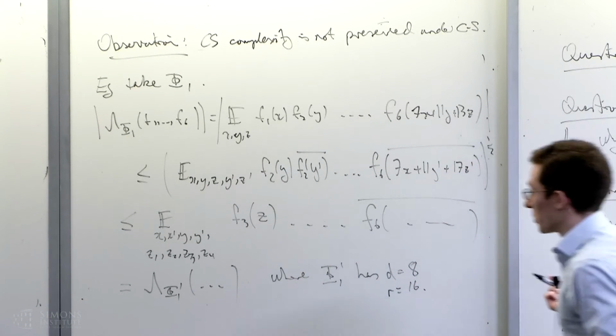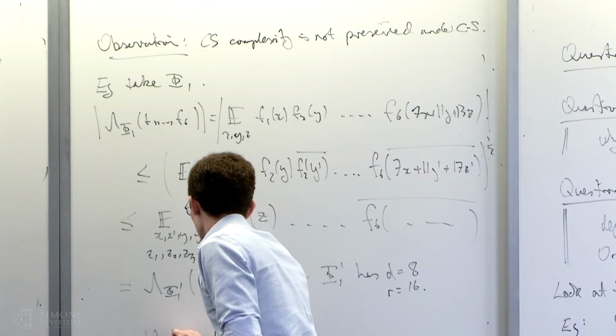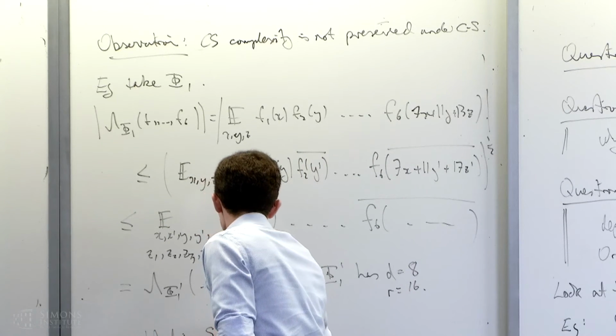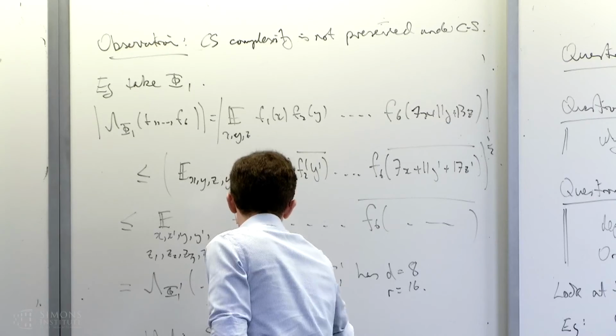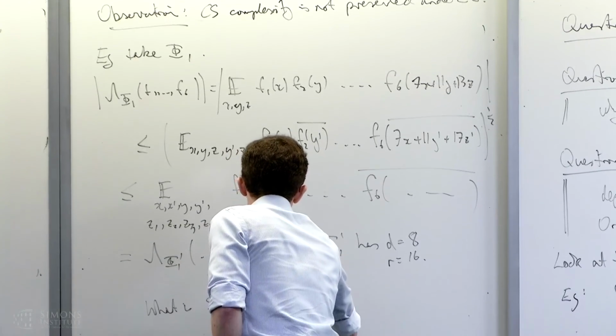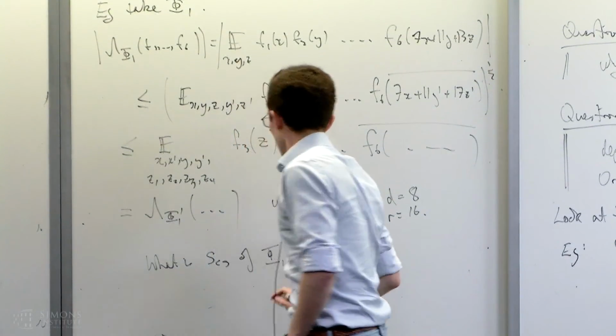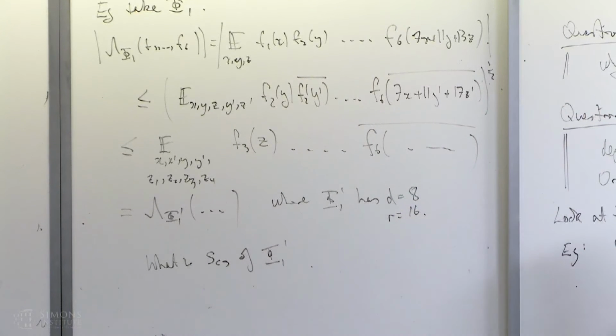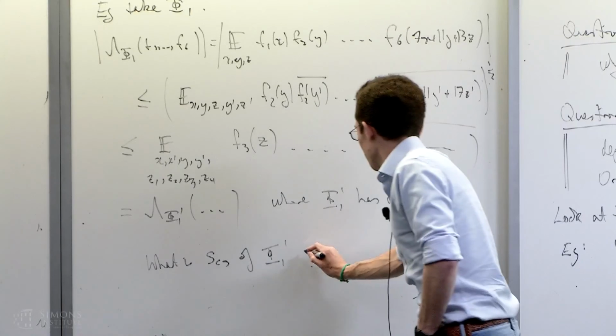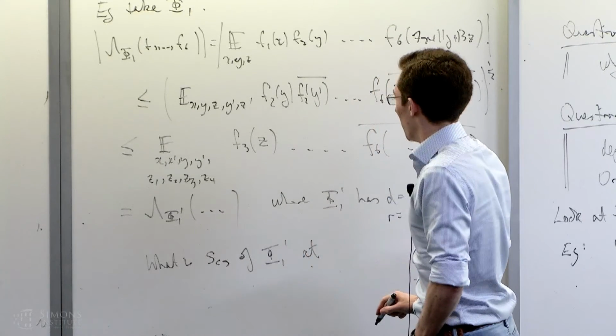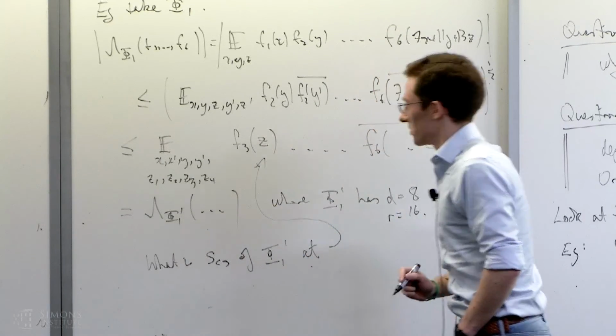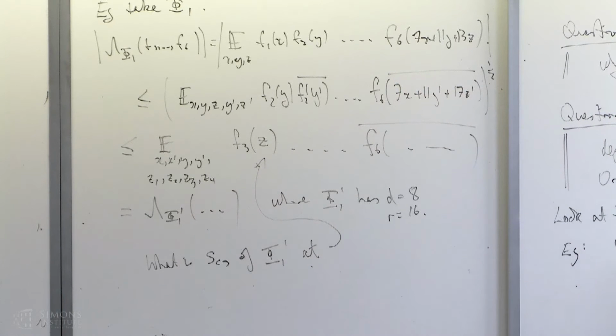And I can ask, it's a reasonable question, what is the Cauchy-Schwarz complexity of this new system? You're now defining the Cauchy-Schwarz complexity to be the maximum? Yeah, sorry. Cauchy-Schwarz complexity at an index? Yeah, let's ask what this is at this index. Yeah, thank you.